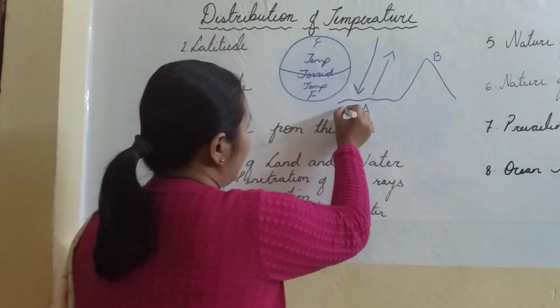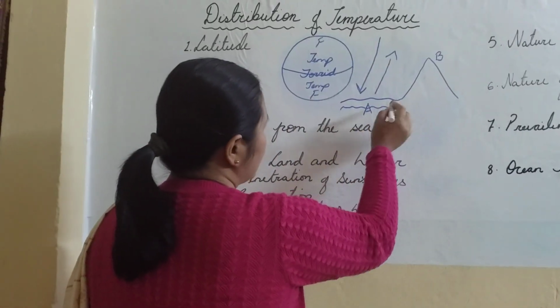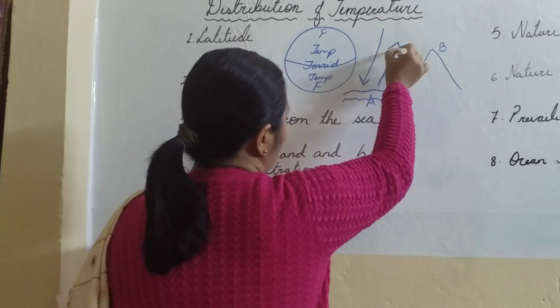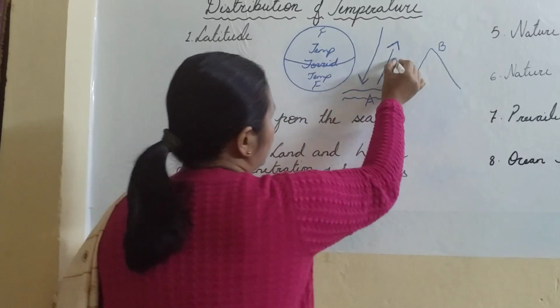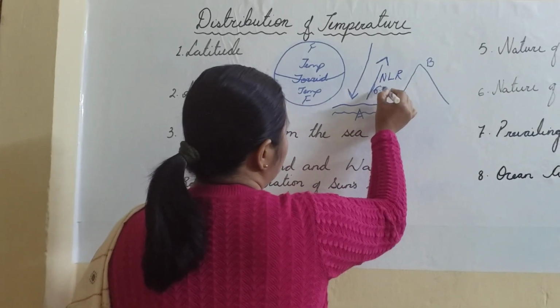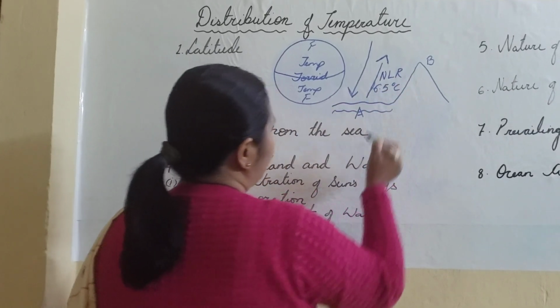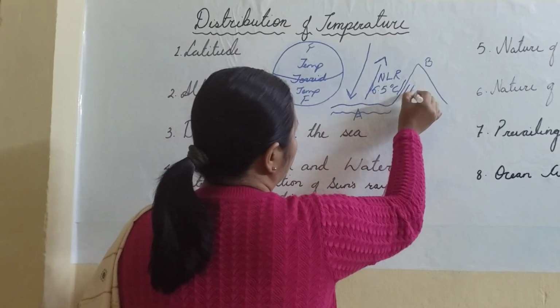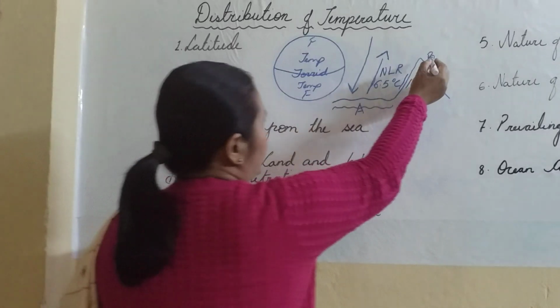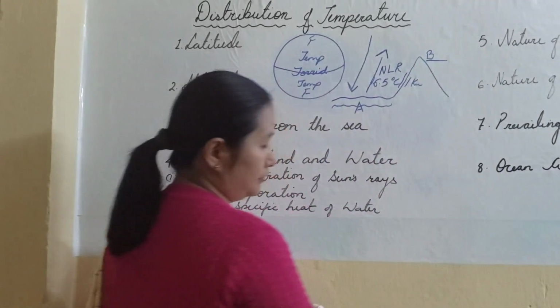So the earth gets heated, the valleys get heated, and this radiation which goes back, in the process it loses some heat, and because of this the normal lapse rate takes place, which means temperature decreases at the rate of 6.5 degrees Celsius for every 1 kilometer or 1000 meters. So the temperature in B will be much lesser.